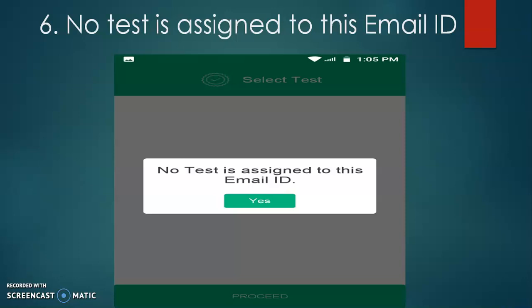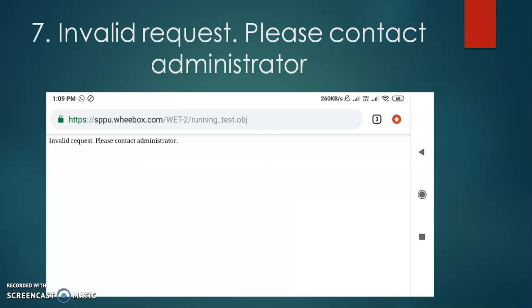That's why the server goes down and you are not getting your chance. But once you start your examination, from that point itself the next 60 minutes will be counted, provided your internet speed and the university's server match. Many students did it successfully, but many students got the problem. So this is the no test assigned to this email ID message. Even if you see this screen, don't worry, just try to log in again and again.